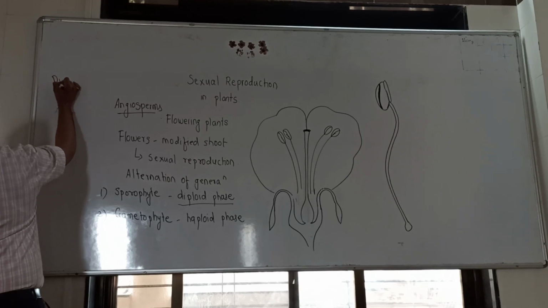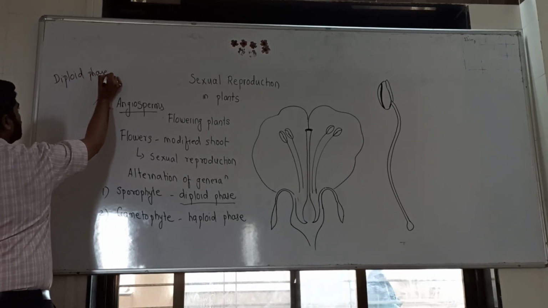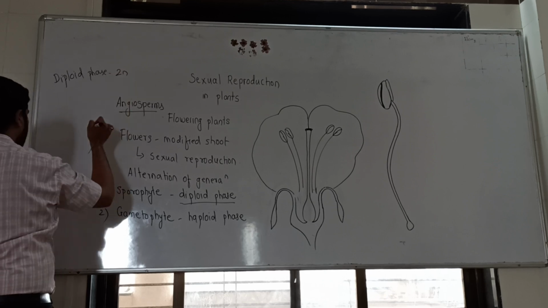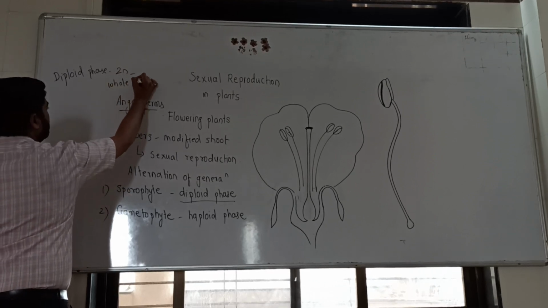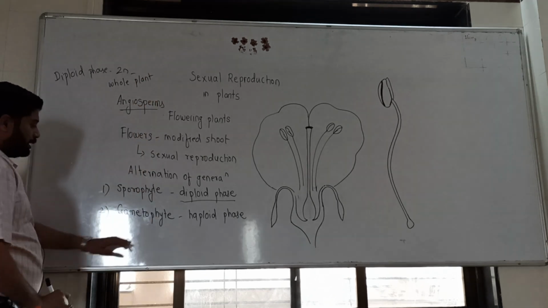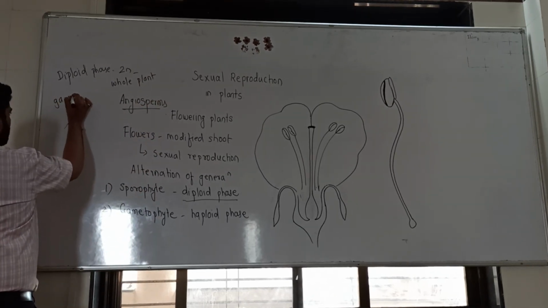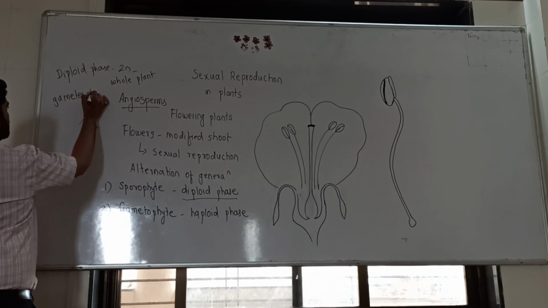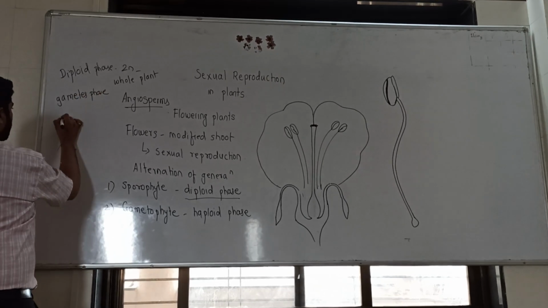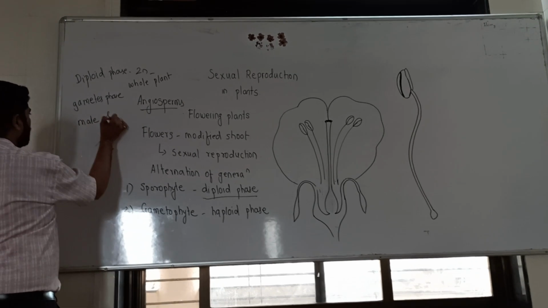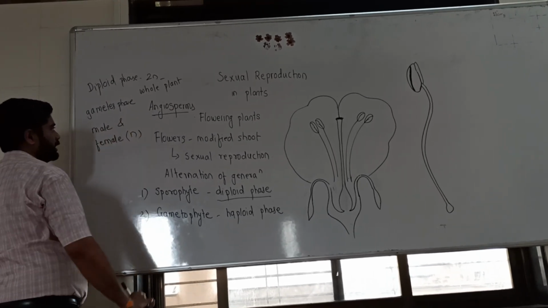Let's try to understand the diploid phase. Diploid means two sets of chromosomes, that is 2n, which means the whole plant is in a diploid stage. Meanwhile, the gametophyte is the gamete phase. There are two types of gametes, male gamete and female gamete, which is the n stage.